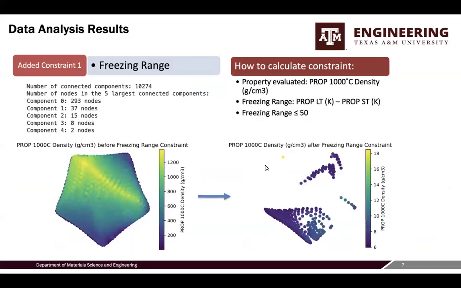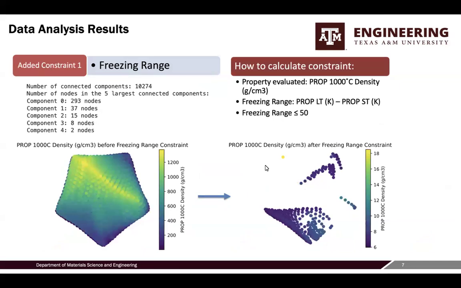The first analysis involved applying the freezing range constraint, which is the difference between liquidus and solidus temperature. The first UMAP on the bottom left here shows the freezing range values, and the second UMAP shows data after applying the constraint of less than or equal to the value of 50 in the freezing range.